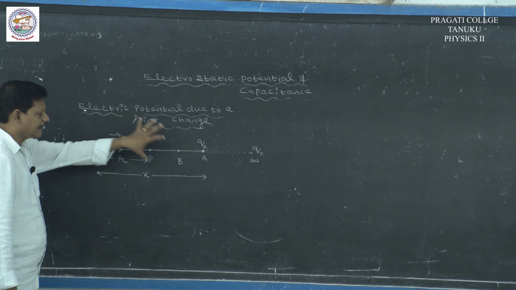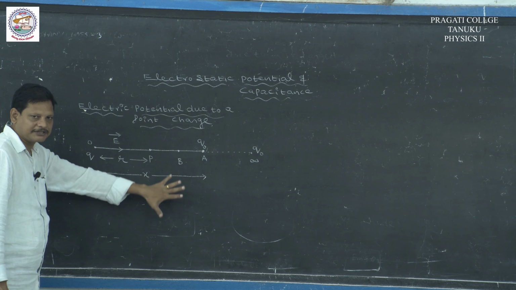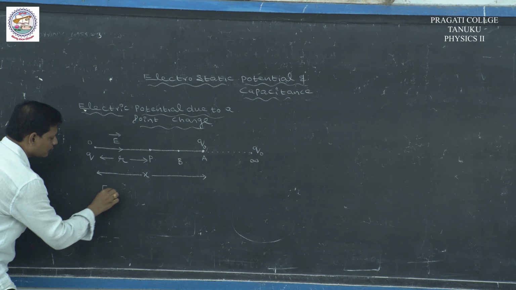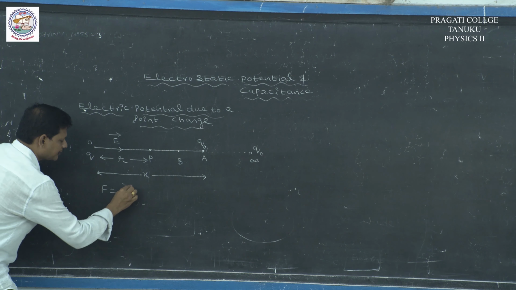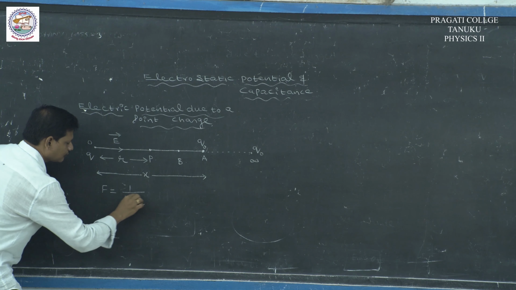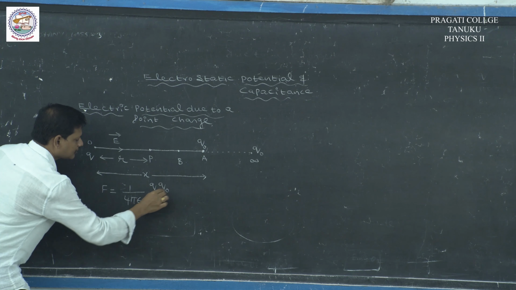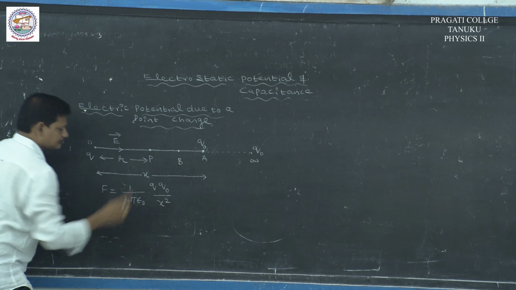Then there exists an electrostatic force between them. We know from Coulomb's inverse square law, the force between them is 1 by 4 pi epsilon naught Q Q naught by x square.